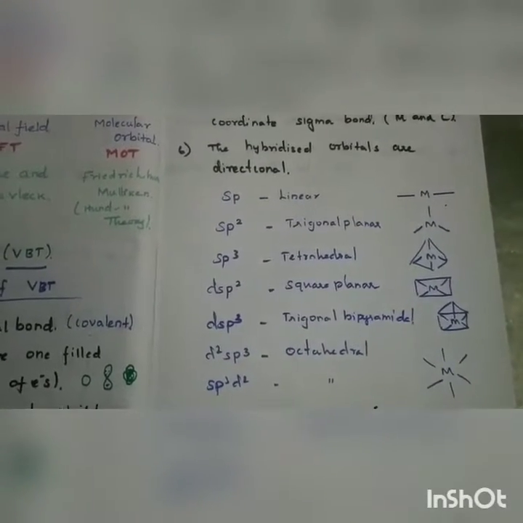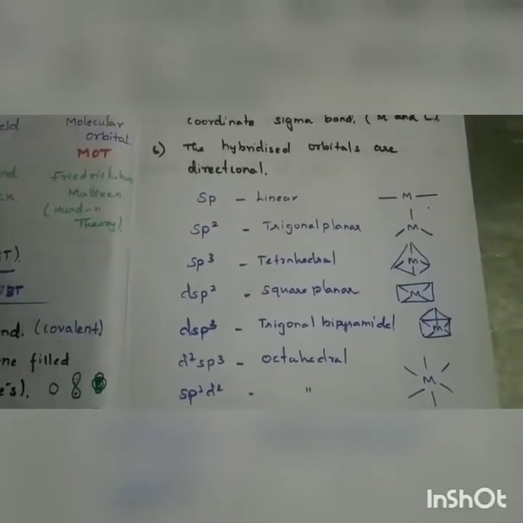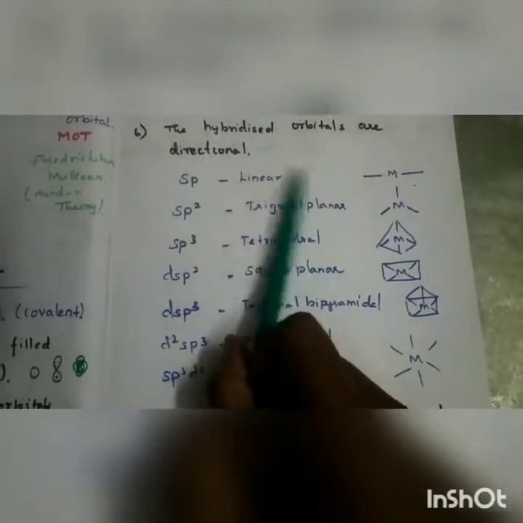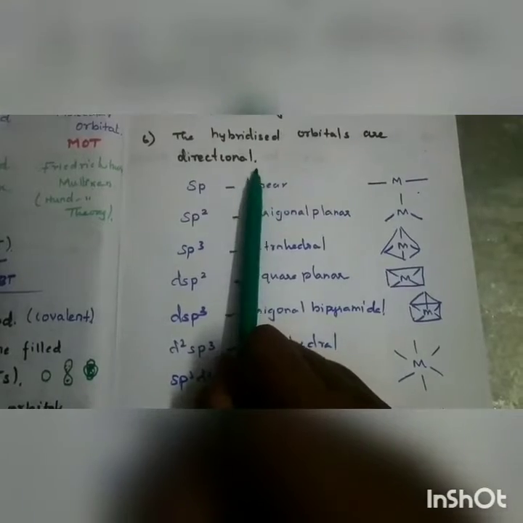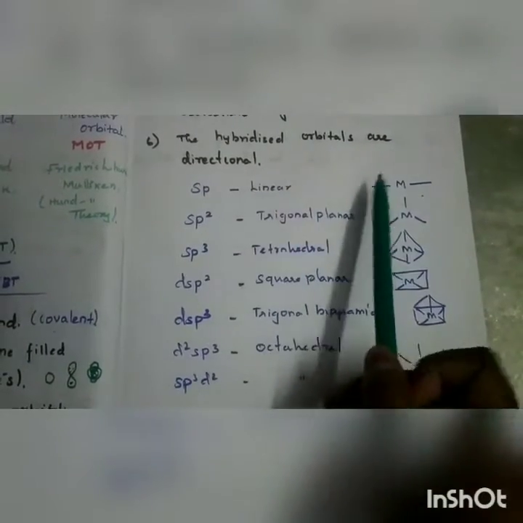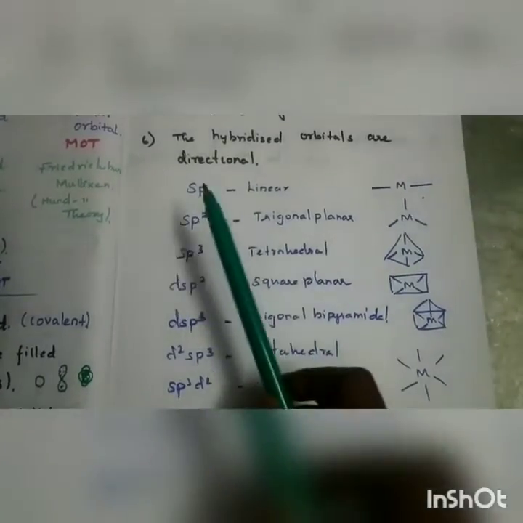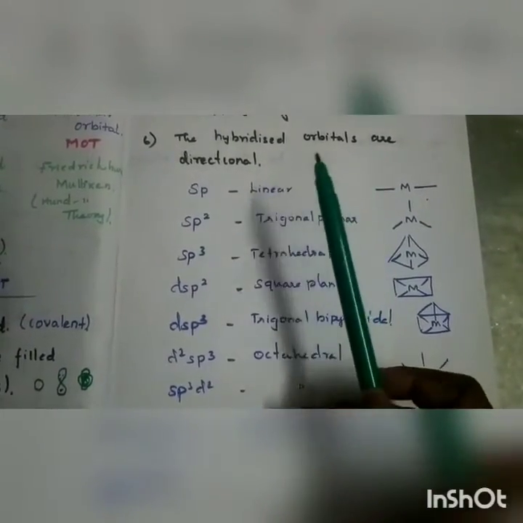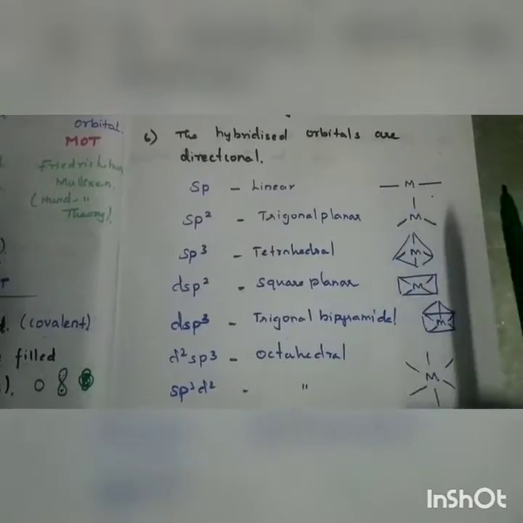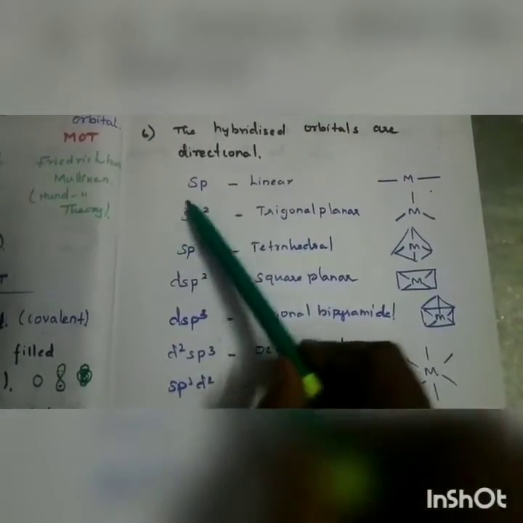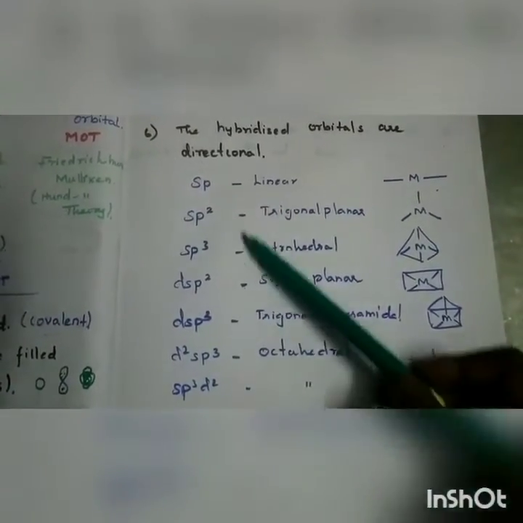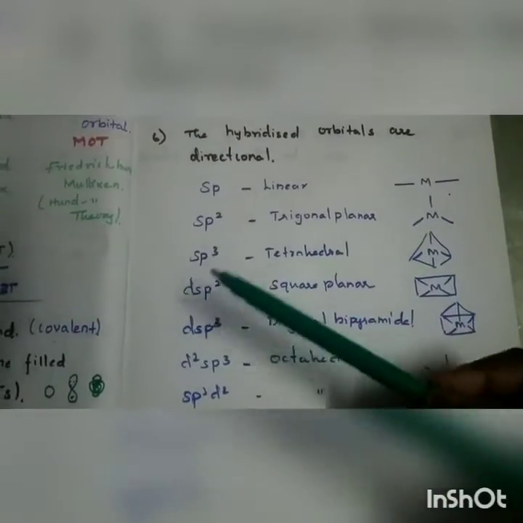Then the sixth point: the hybridized orbitals are directional. Directional means they are directed towards a fixed position. Fixed position means they will have a geometry, because the ligands are directed towards the fixed position. So these are all the hybridized orbitals, the newly produced orbitals.